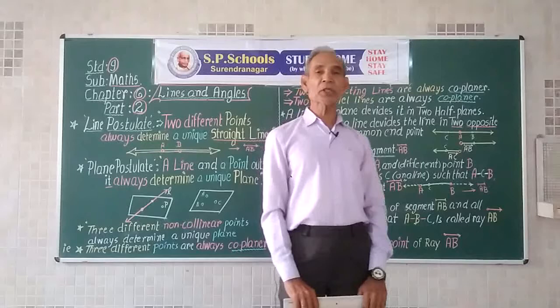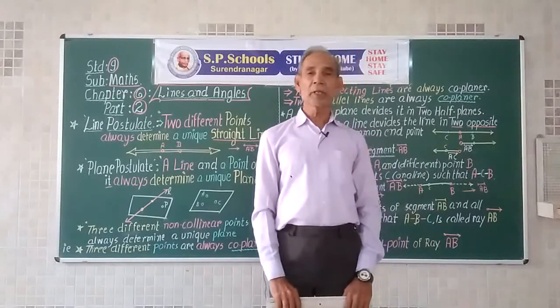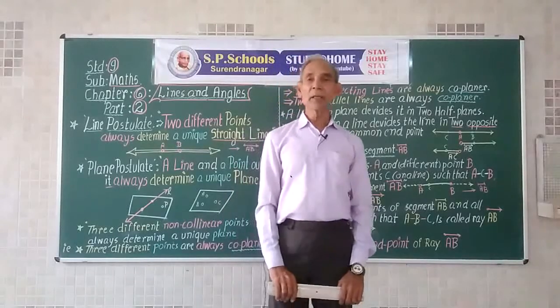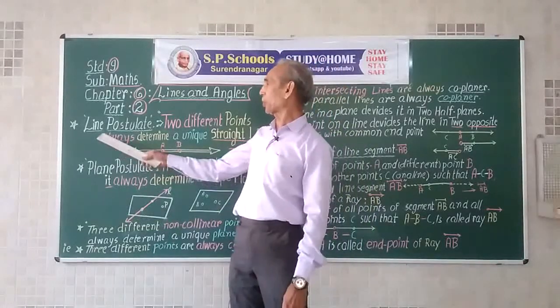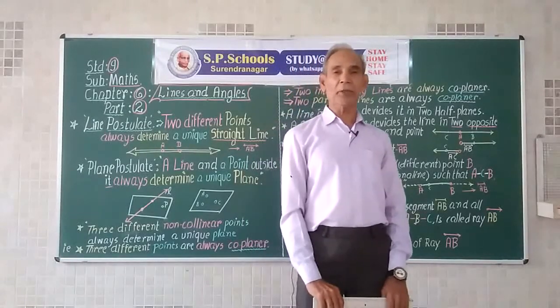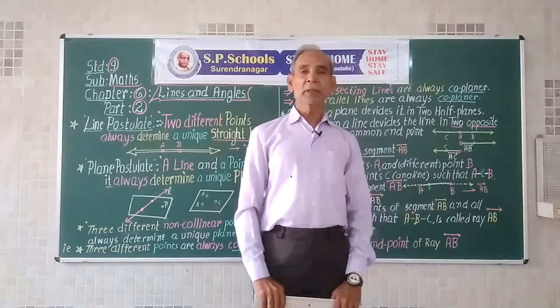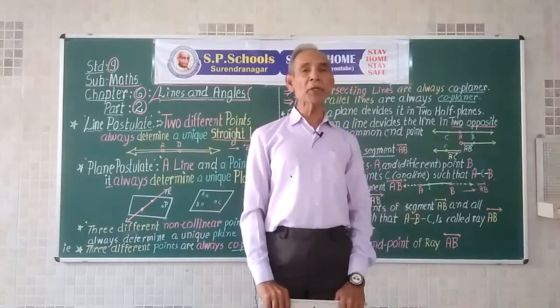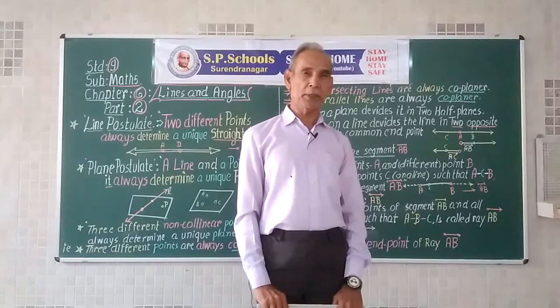In all cases, some facts remain true forever. They, the mathematicians, term as postulates. A postulate is a fact that cannot be proved, but it remains true for always.